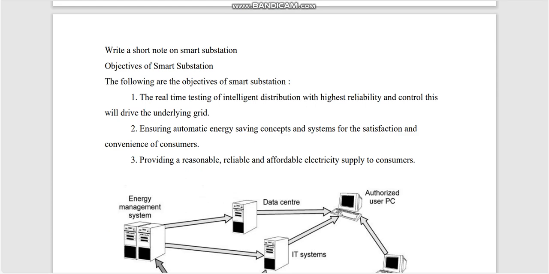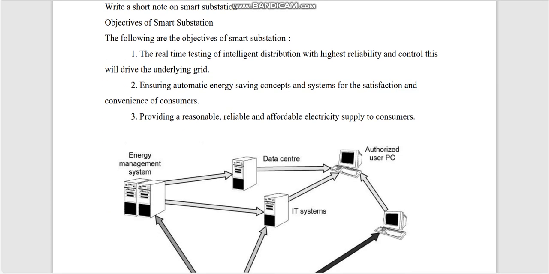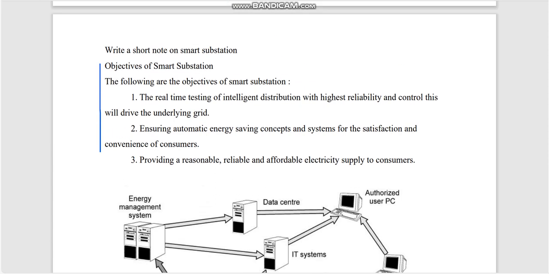Next, we enter the 8 mark question. Write a short note on smart substation. Okay. Here, first of all, we have to mention the objectives of the smart substation. Already we discussed the objectives in the 2 mark question. Here also, you have to mention the objectives of the smart substation in an elaborate manner. You will get 3 marks.